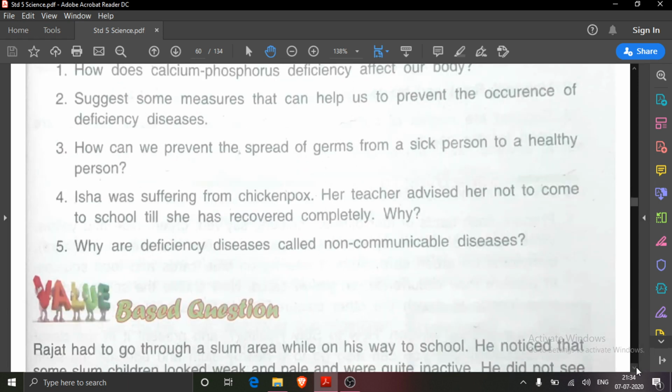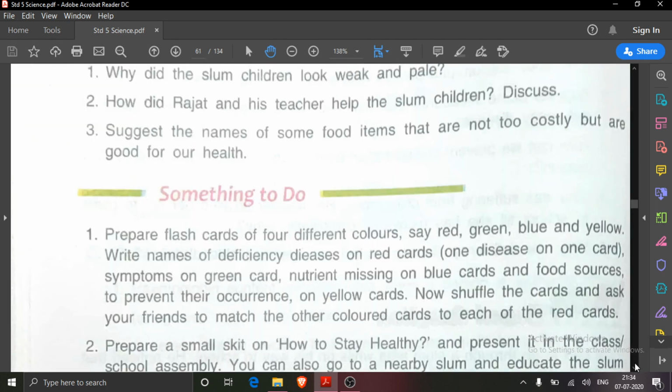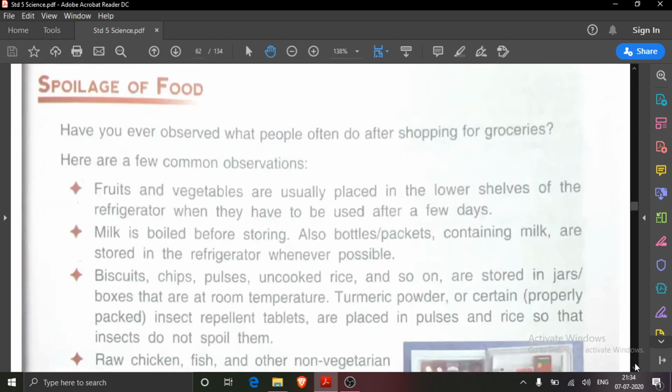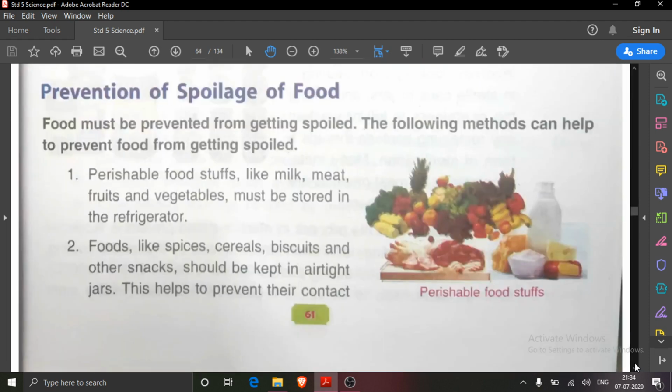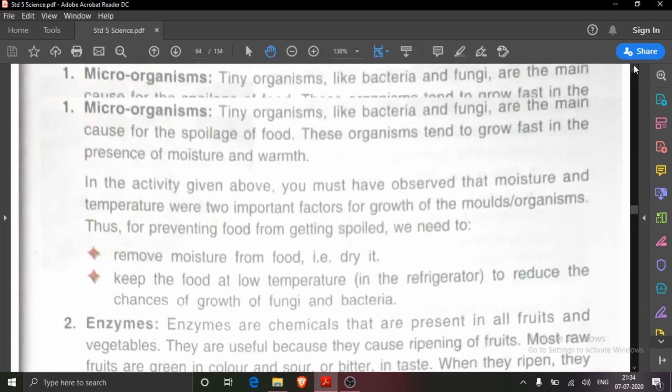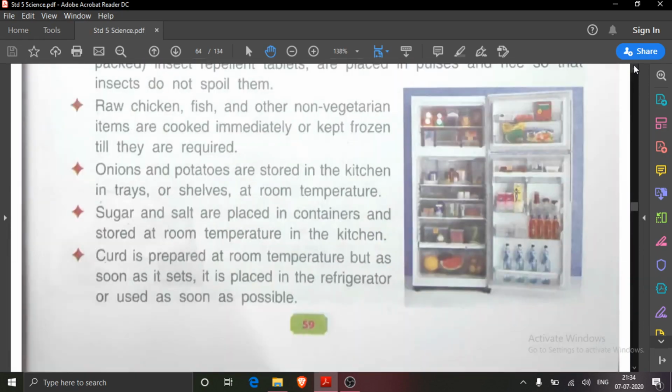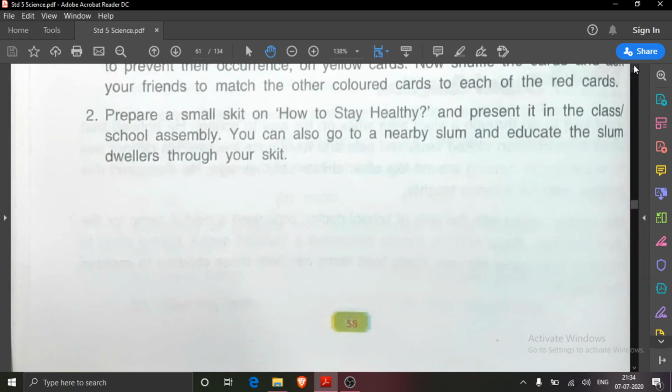After that we will read about the E-part answers, and then we will do value based questions. These are the next lessons. Value based questions we will also do in that lesson after doing D and E parts.